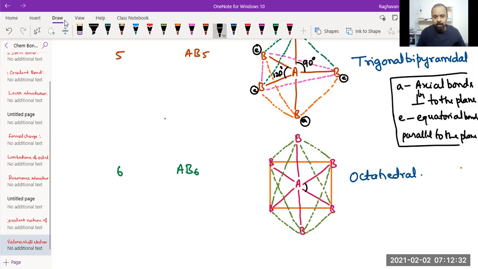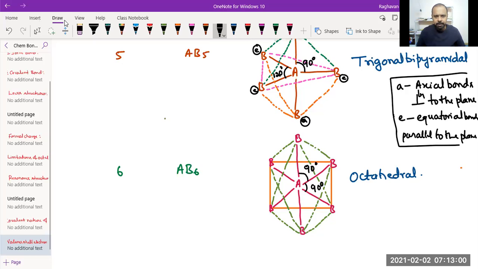It is not triangular. 360 divided by 4 bonds along the square should be 90. 90 into 4 is 360, right? Similarly, what is the angle between axial and equatorial? 90 degrees. So both of them have 90 degrees.